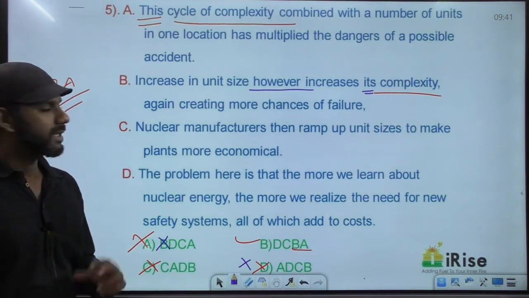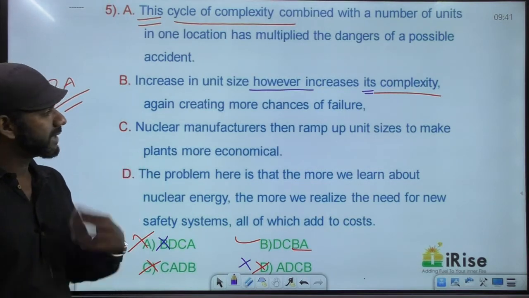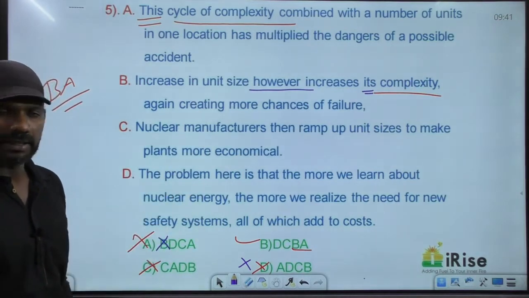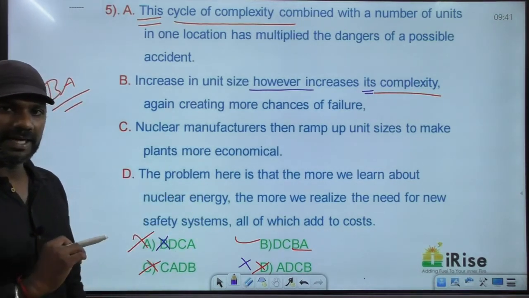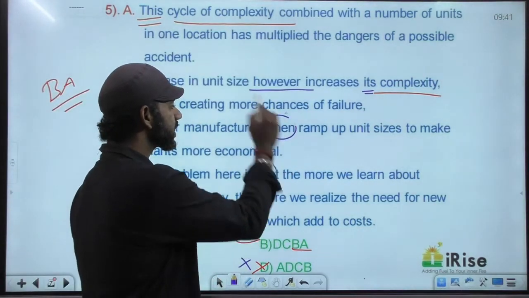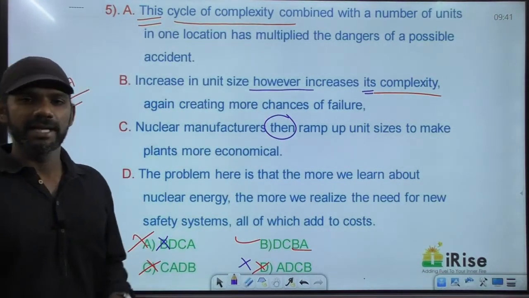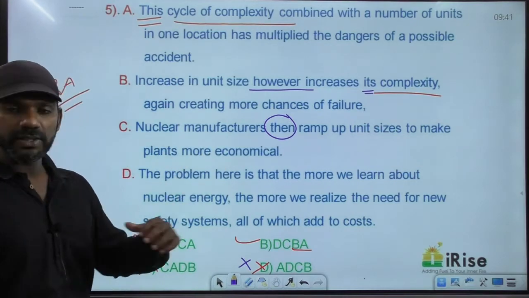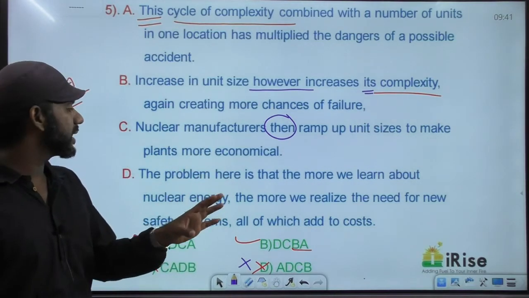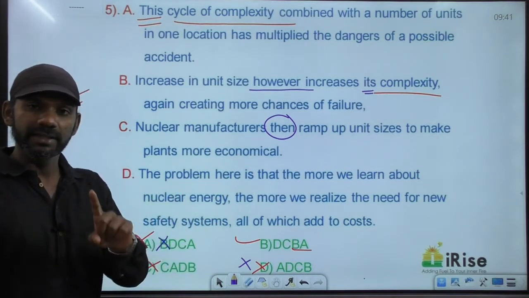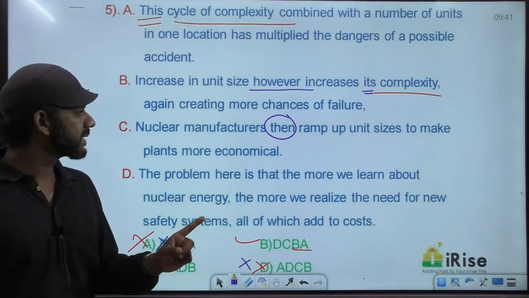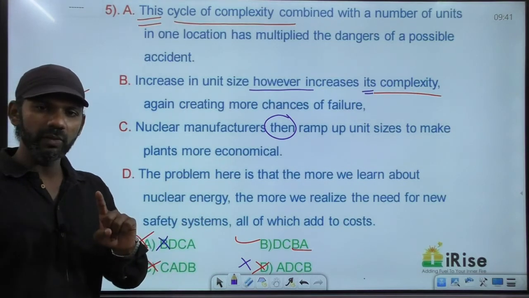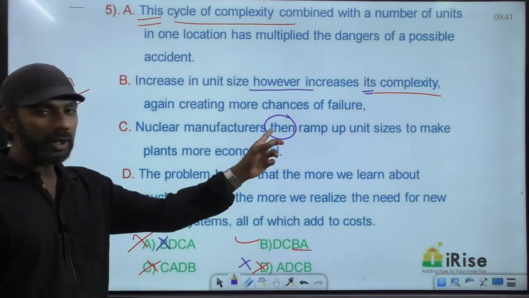Come to C. Nuclear manufacturers then ramp up unit sizes to make plants more economical. Can the paragraph start with C? No, because then is a cause and effect indicator. I gave you the list of cause and effect indicators. There is only one idea in this sentence, ramp up unit sizes to make plants more economical, along with an indicator.